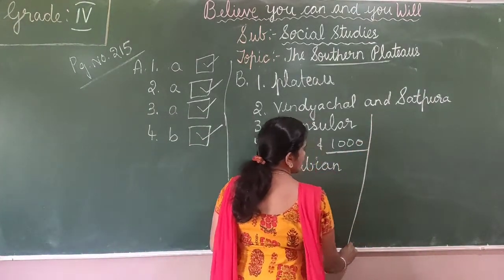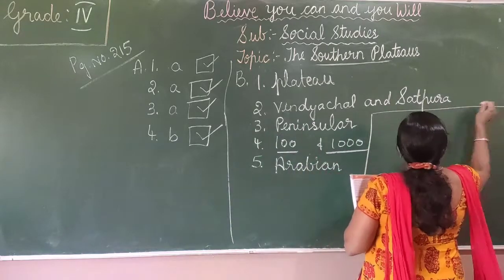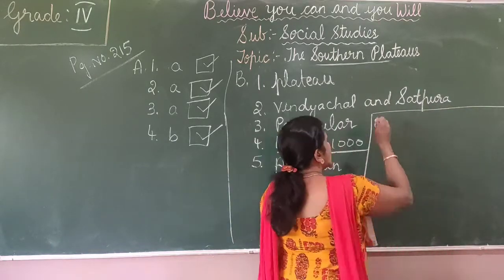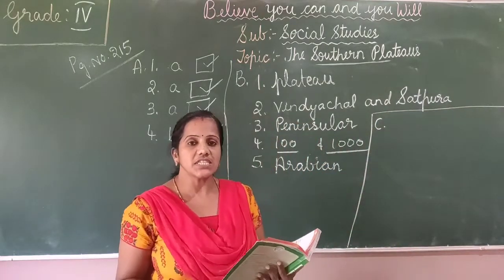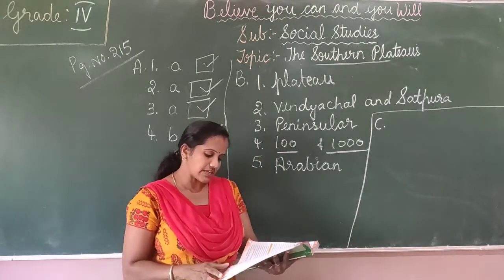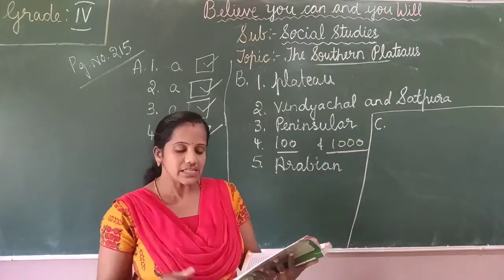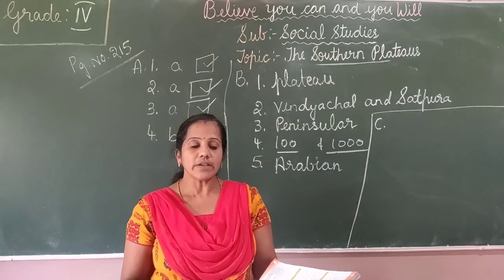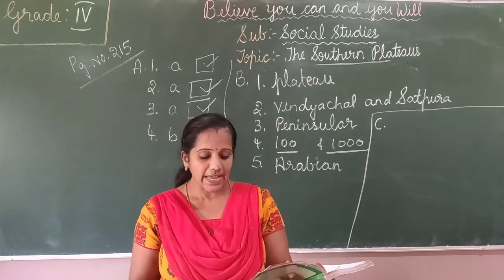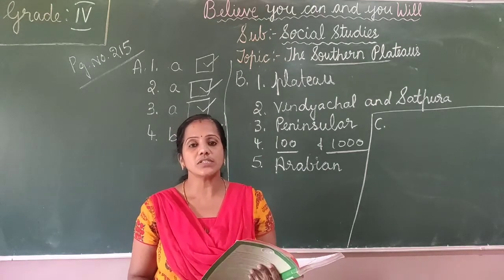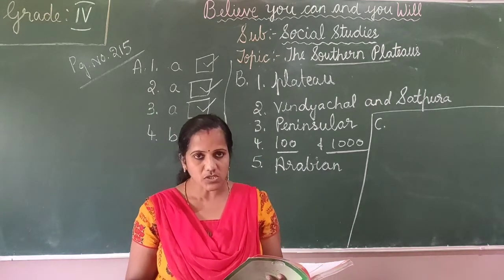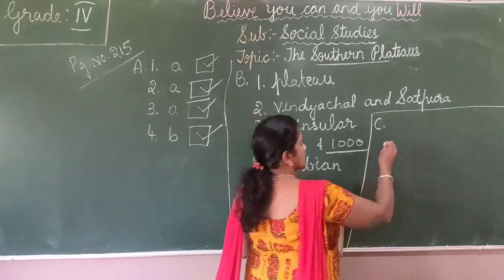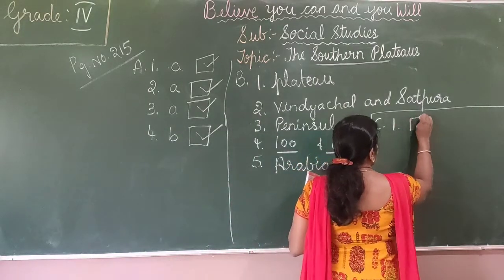Next is section C. I am going to write here, okay children? It is C. Write T for true and F for false. Okay, write true or false against the statement. The first question, the red soil is very fertile and is suitable for growing cotton. Whether the statement is true? No, it is false. So the first one is false.